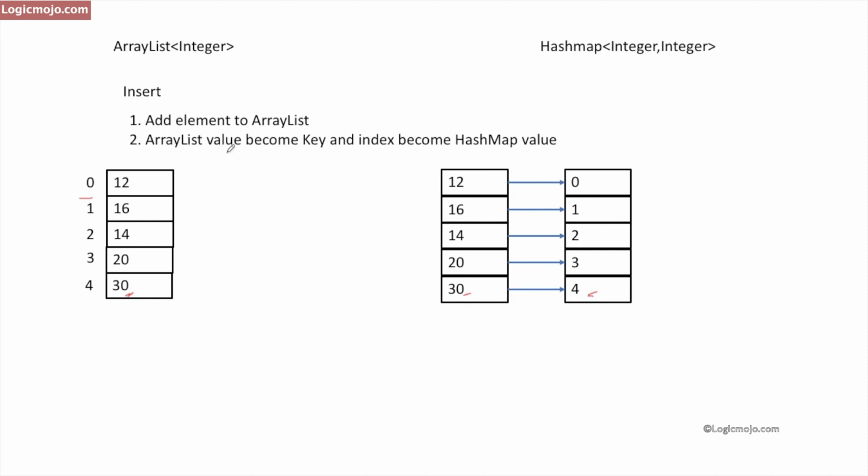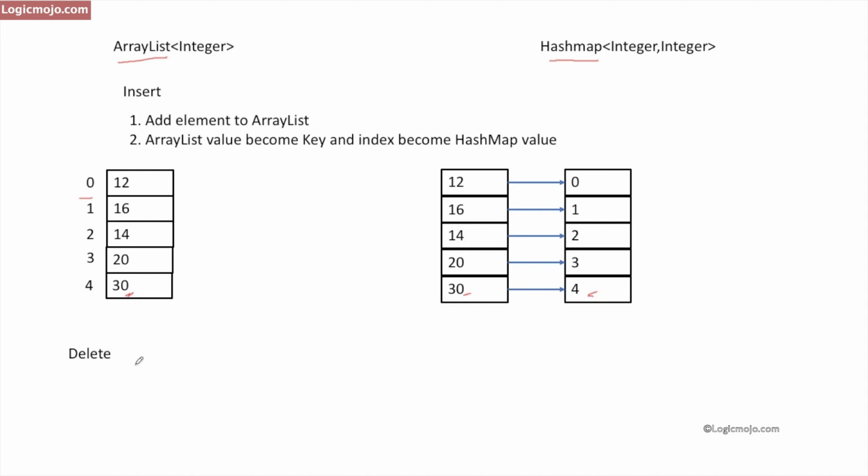So why am I doing that, and not using just an array list? Because we have to support all four operations in O of one time. And as we already discussed, a hash map can't implement find random in O of one time. Similarly, an array list can't do the search operation in O of one time. So that's why we combine these two. This is how we perform the insert operation in the array list and hash map combination data structure.